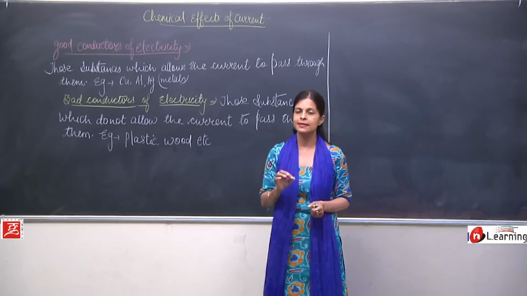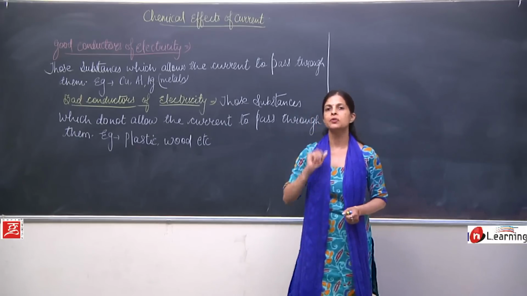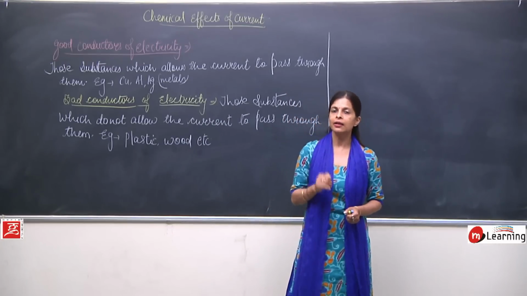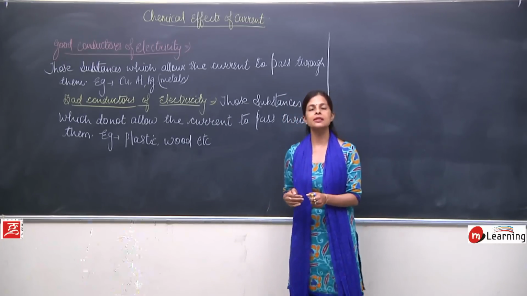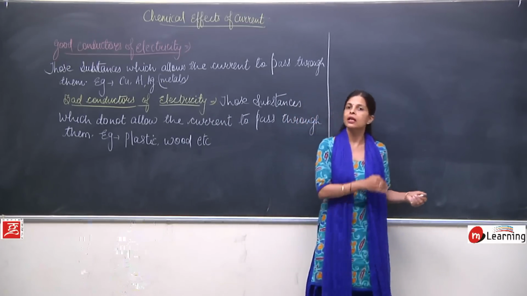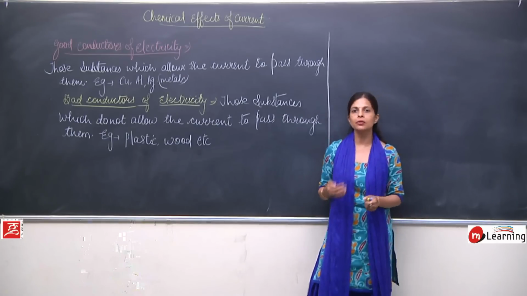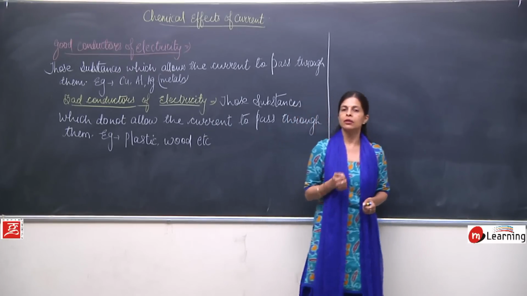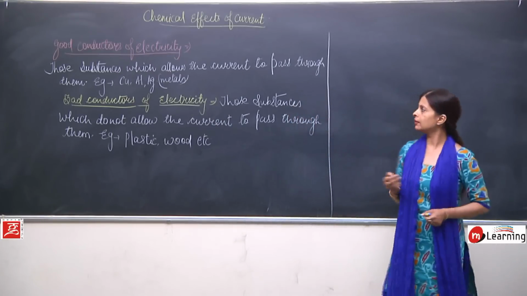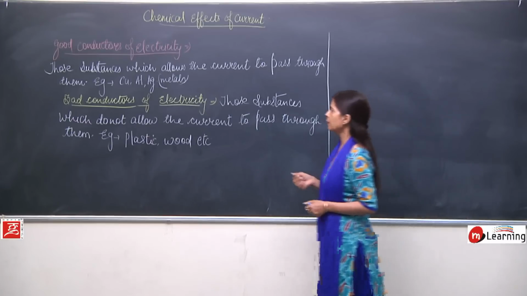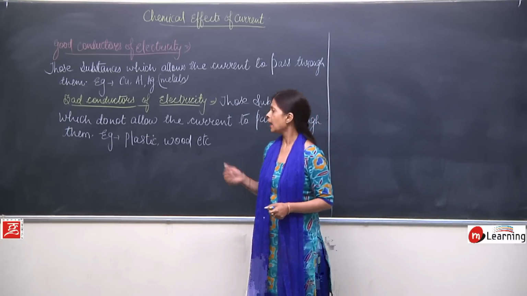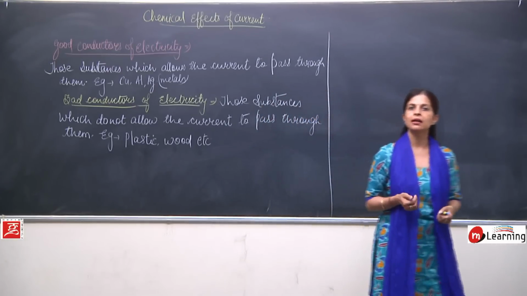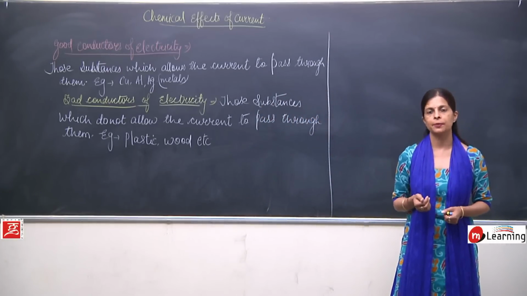There are few substances which allow the current to pass through them, which carry the current nicely, and on the other hand there are certain substances which do not allow the current to pass through them, or they do not conduct electricity. Examples are very clear: copper, aluminium, that means metals, and plastic, wood, all these are bad conductors of electricity.